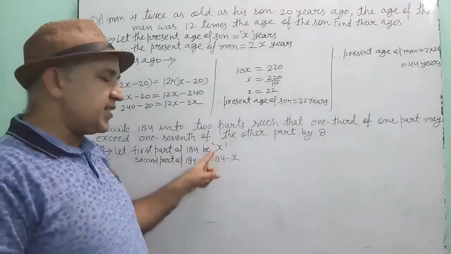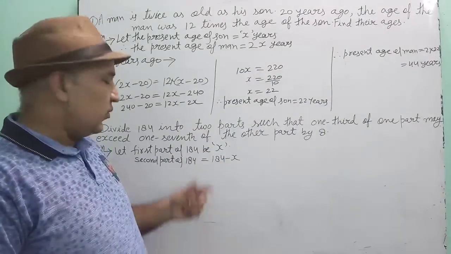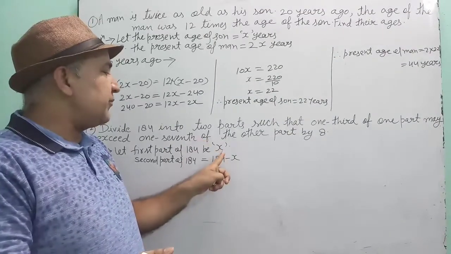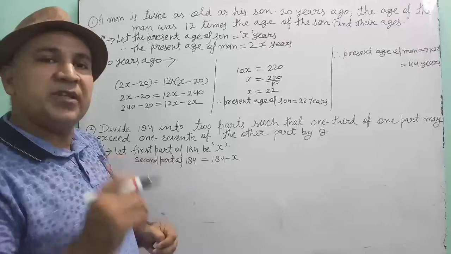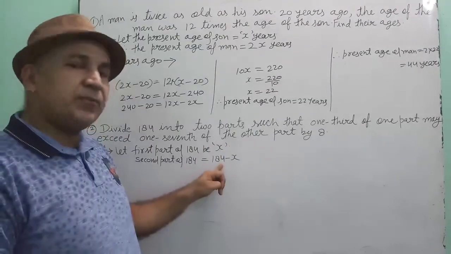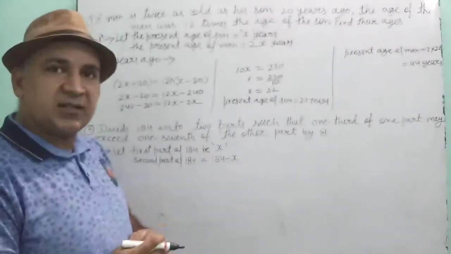Tell me, are these points understood or not? 184 has been divided into two parts. One part we have taken as x, then what will be the second part? The first part will be subtracted from 184, then we will get the second part.